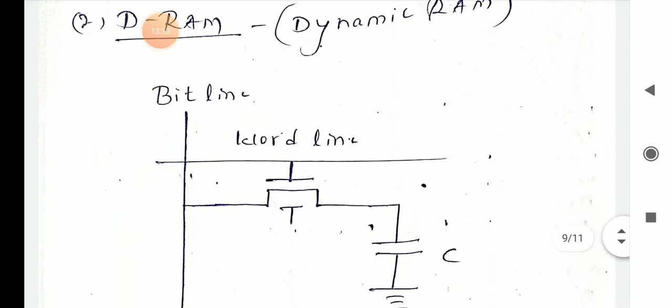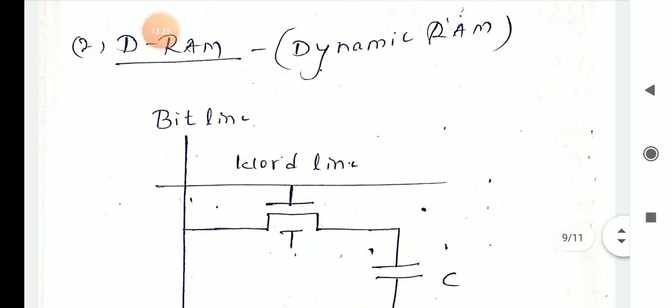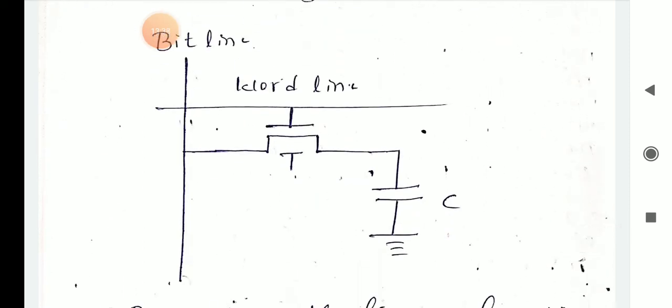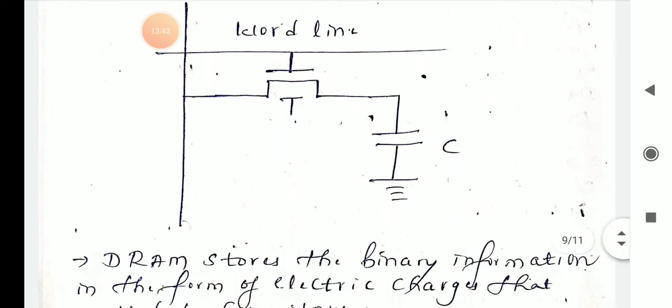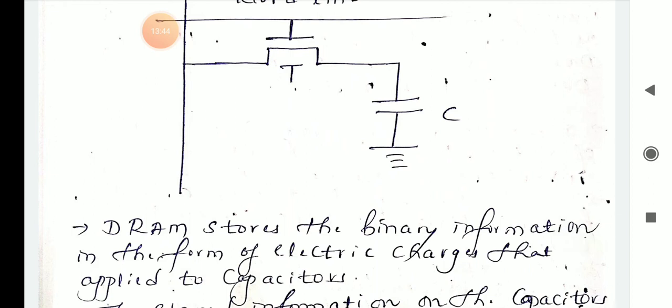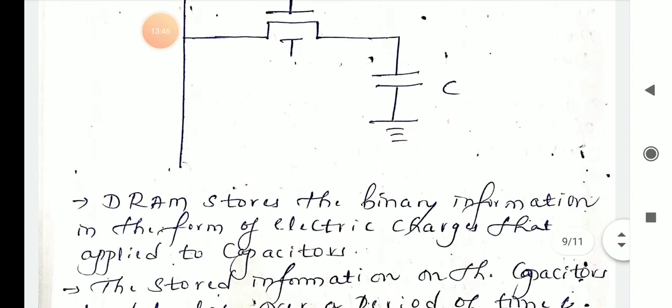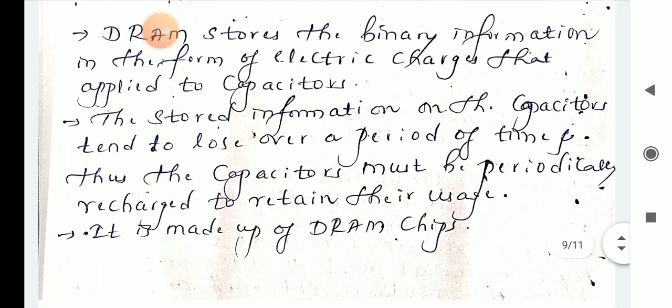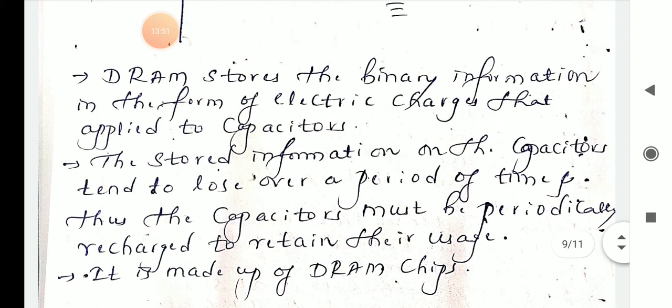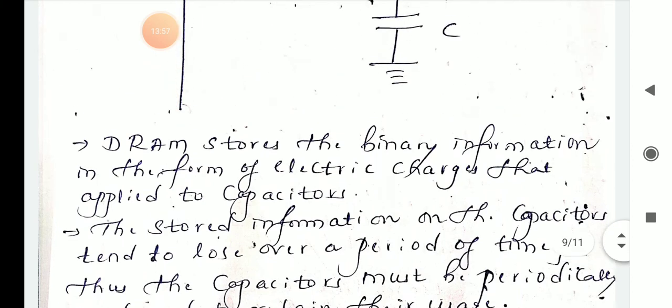Next we will discuss the DRAM, dynamic RAM. This is the diagrammatic representation of dynamic RAM, with bit line, word line, transistor and capacitor. The capacitor can charge and discharge. So what is the first point in DRAM? DRAM stores the binary information in the form of electrical charges that are applied to the capacitor.